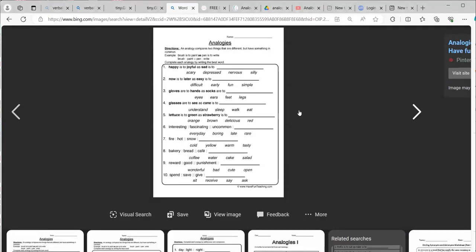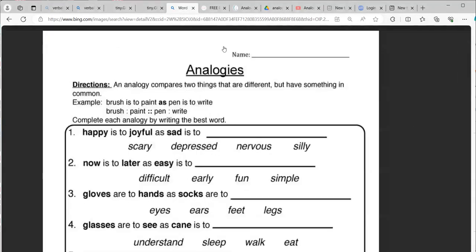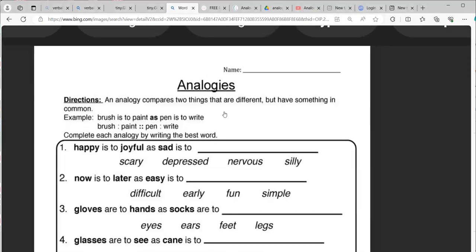Let's go to the next one. Here it is. See, an analogy compares two things that are different but have something in common. Brush is to paint as pen is to write. We use a brush to paint, we use a pen to write. So these are analogies to each other.